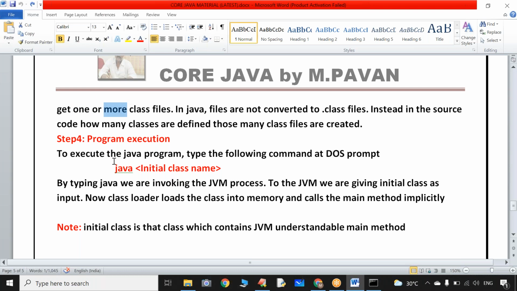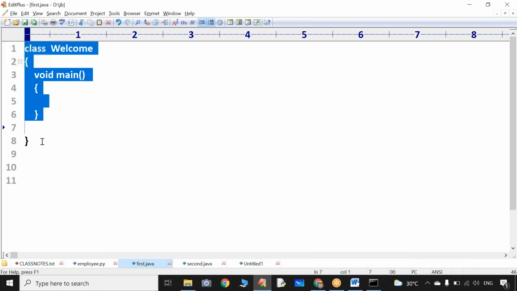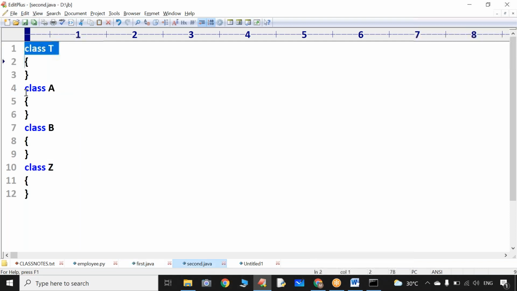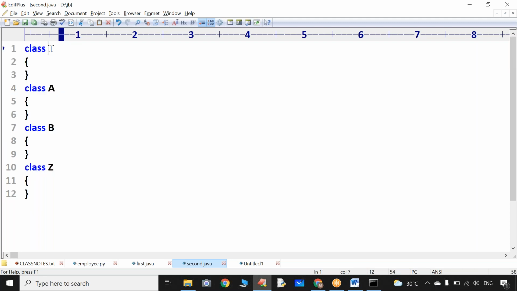When your program contains only a single class, only one dot class file will be generated with that class name. But if you have more than one class, for every class one separate dot class file will be generated with the class name.